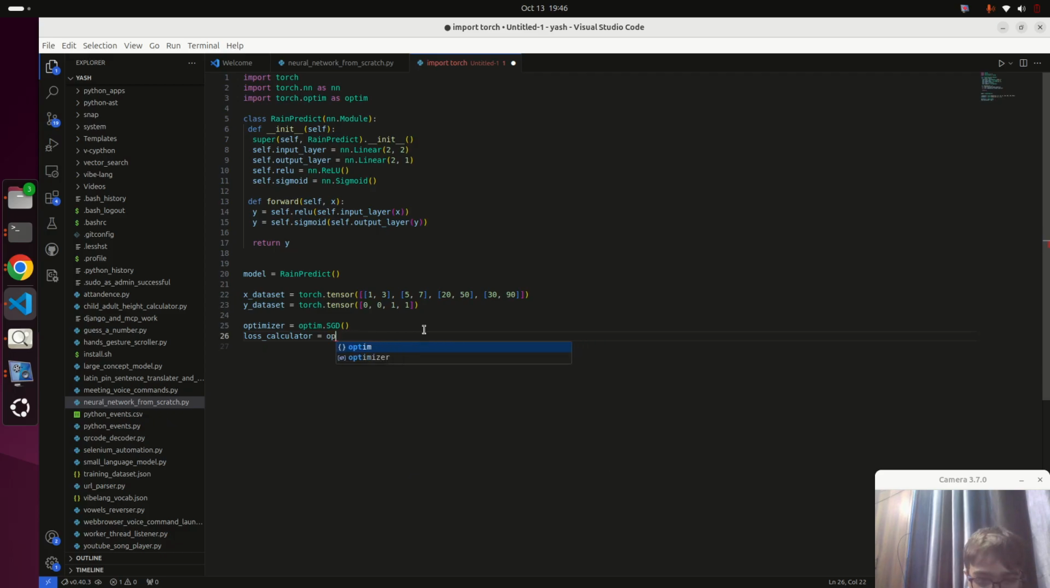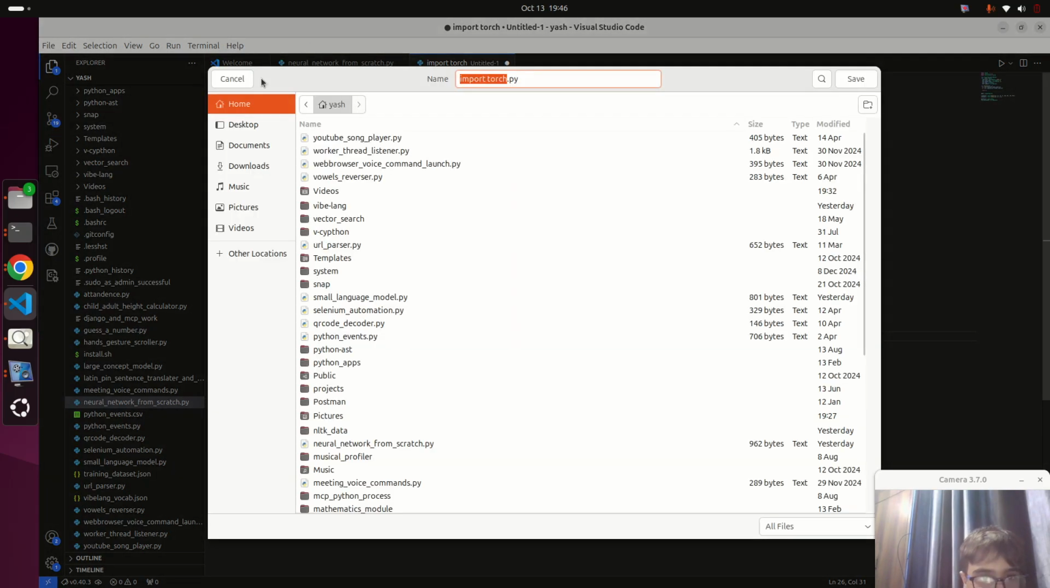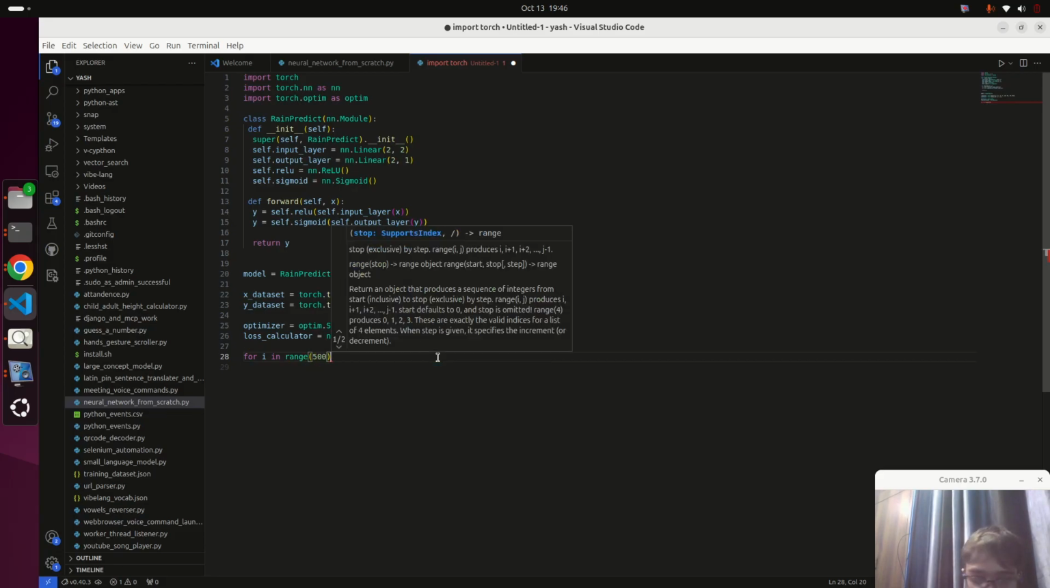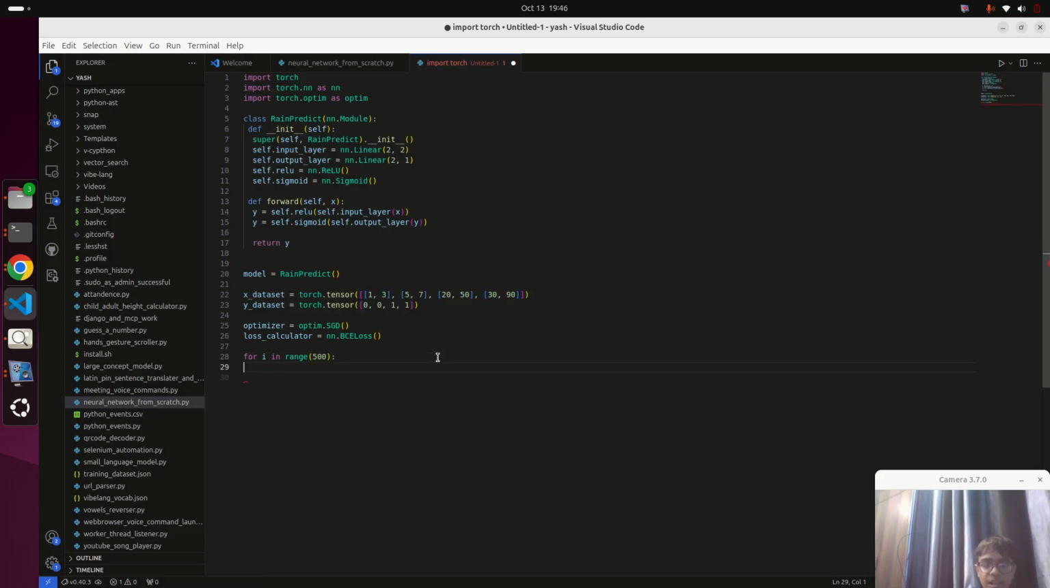No, nn dot BCELoss. So this is binary cross entropy loss. Let me tell you what happens here. We are defining how many times we'll feed the model the data, how many times we'll adjust the weights of the model using the data set, until the epoch of 500 ends. Epoch is basically the iterations till you train the model.